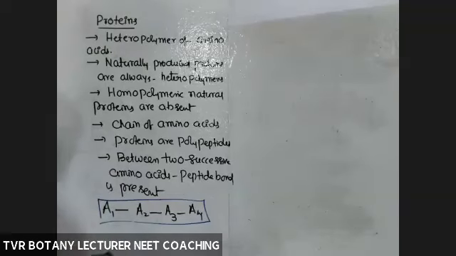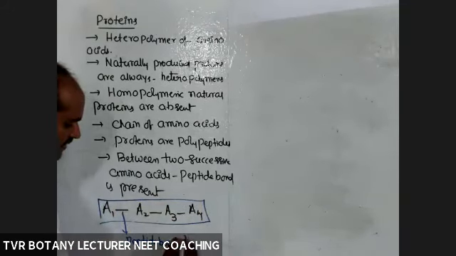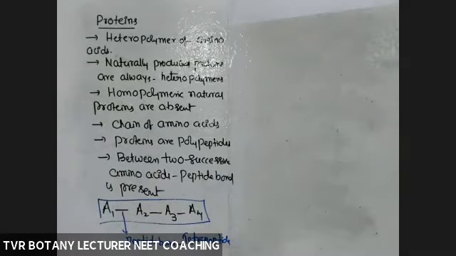It is a tetrapeptide on the basis of the number of amino acids.